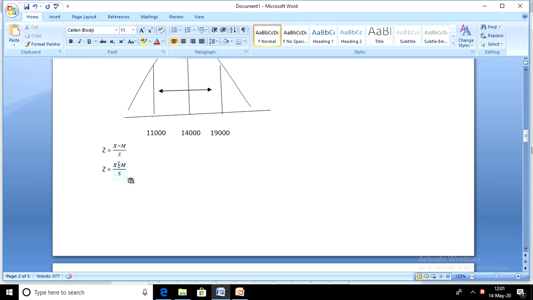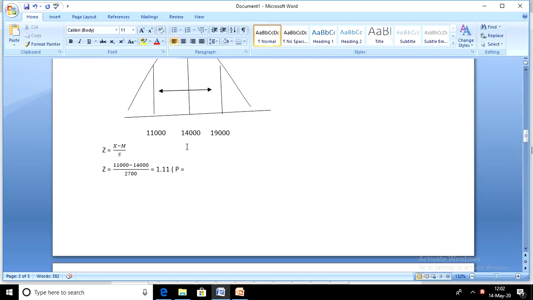Beginning with the left part, your x is 11,000. Your mean is 14,000. Your standard deviation is 2,700. What is the Z-score? Z will be equal to 11,000 minus 14,000, that's negative 3,000 divided by 2,700. You should get 1.11. What's the probability relating to that value? What's the probability relating to the Z-score 1.11?